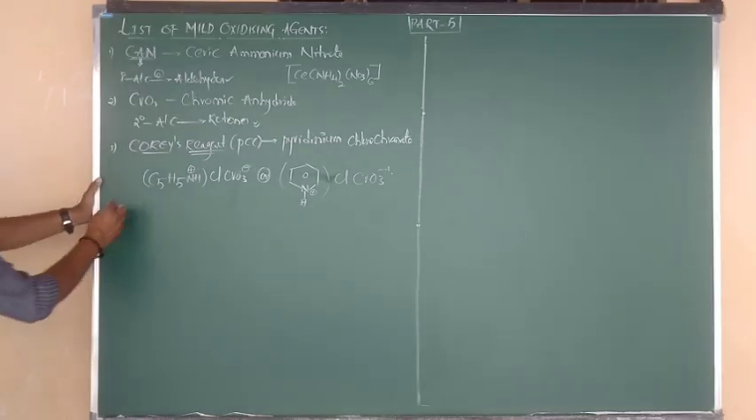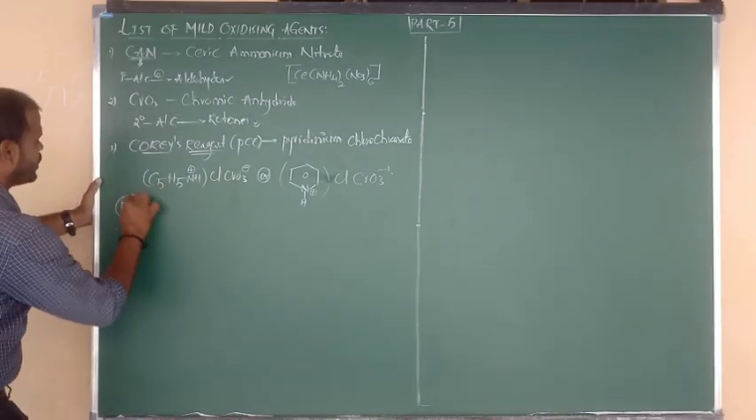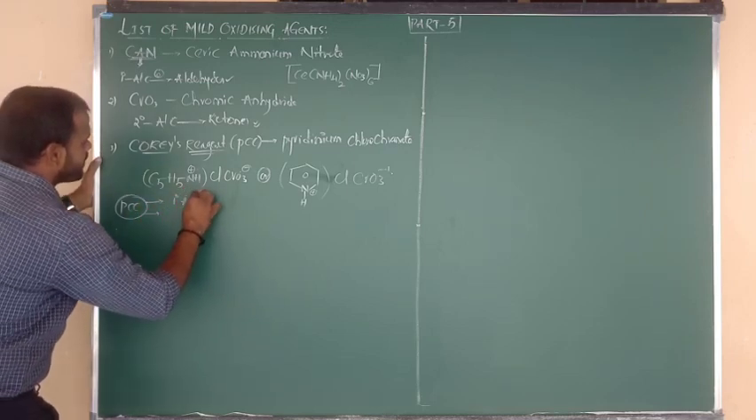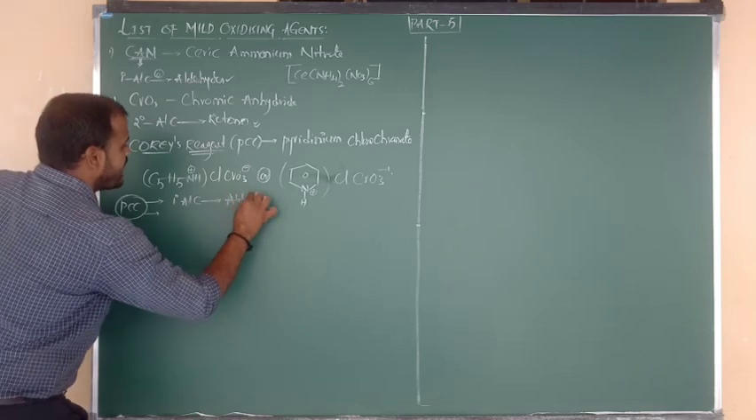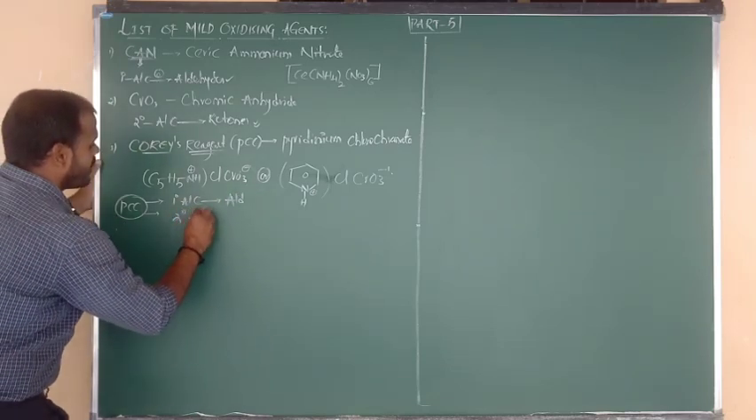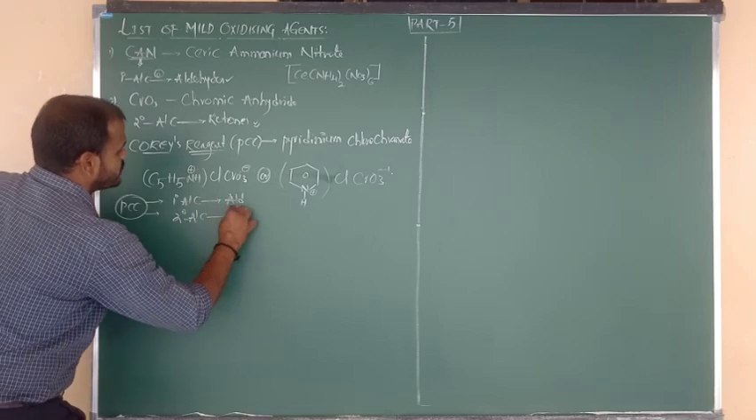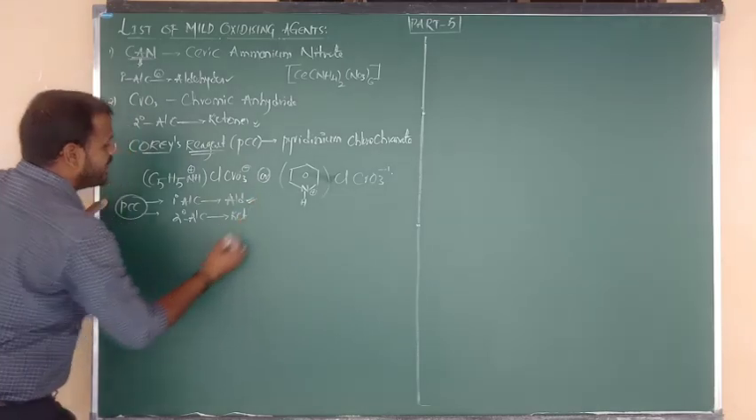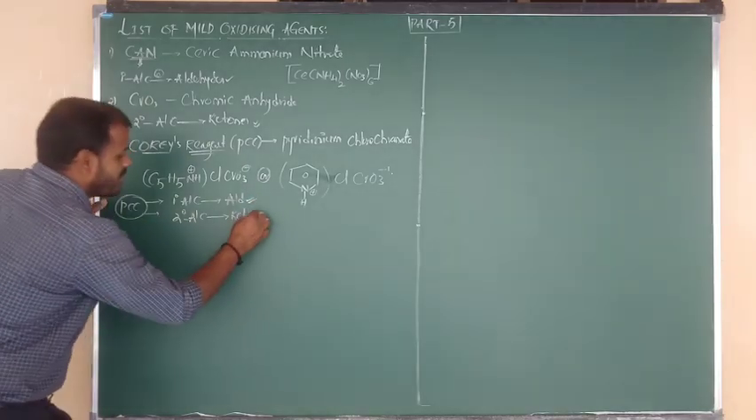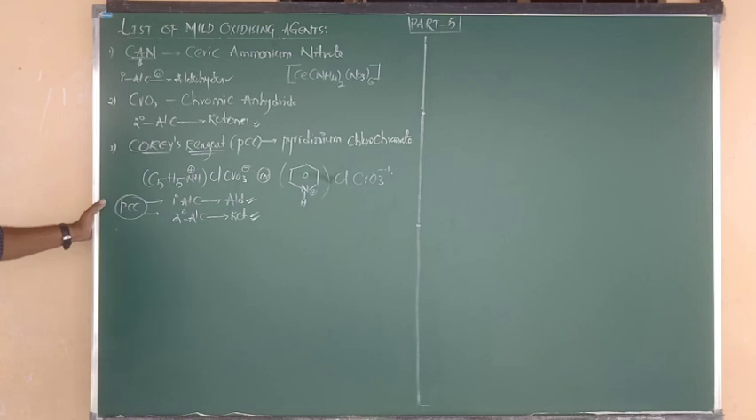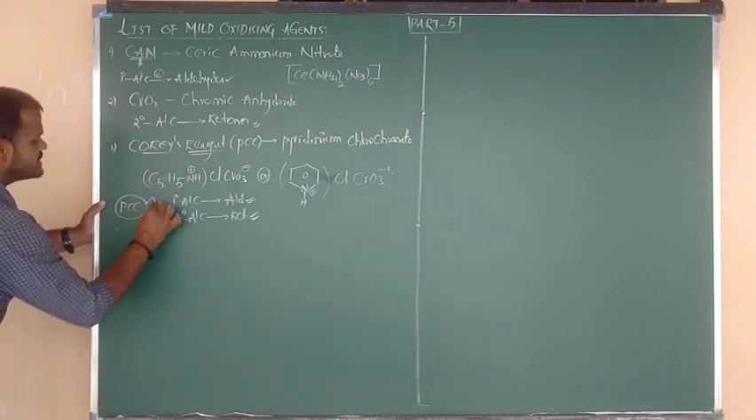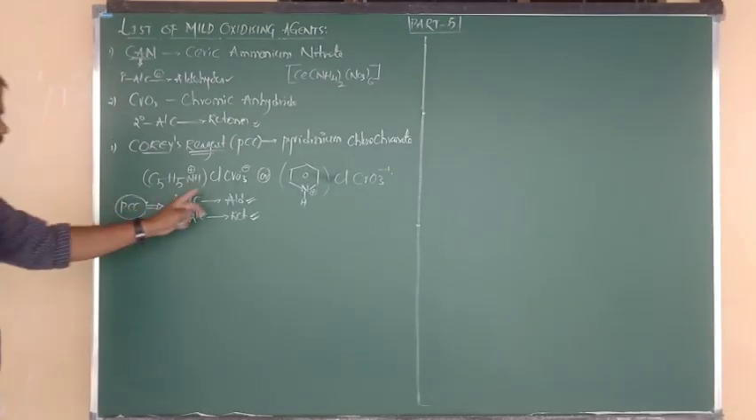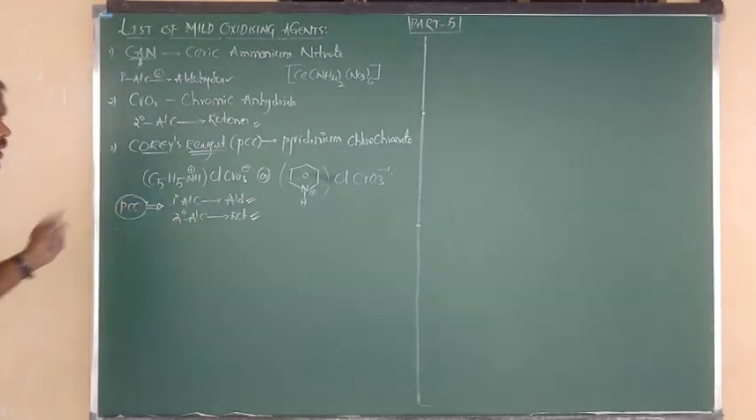So what is the use of PCC? I told you yesterday: PCC can oxidize primary alcohols to aldehydes and secondary alcohols to ketones. Primary alcohols upon oxidation with PCC change into aldehydes, and secondary alcohols upon oxidation with PCC are converted into ketones. These are the functions of PCC.